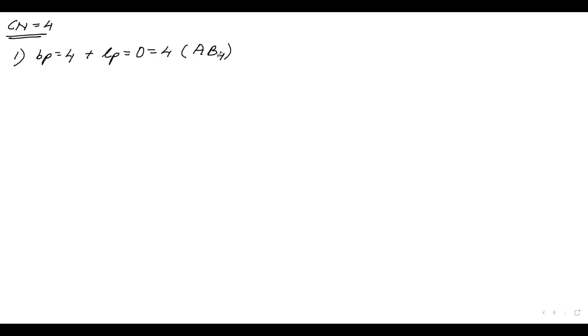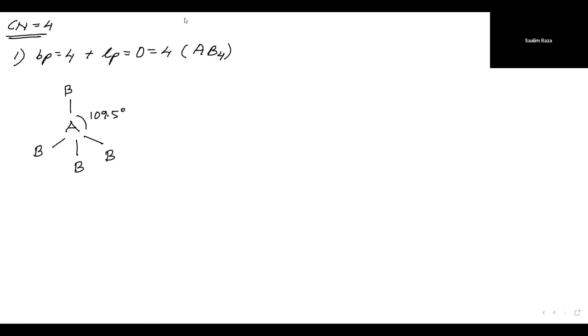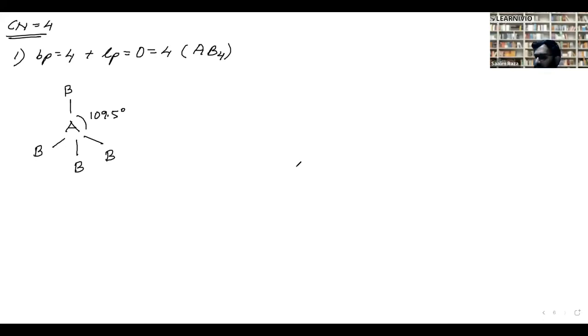Now, as soon as we have got 4 points, we can go towards 3D space, and we can occupy all the 3 dimensions. So we'll take A, B, B, B, and B. And the angle here is 109.5 degrees. And maybe I can show you with my little kit here.